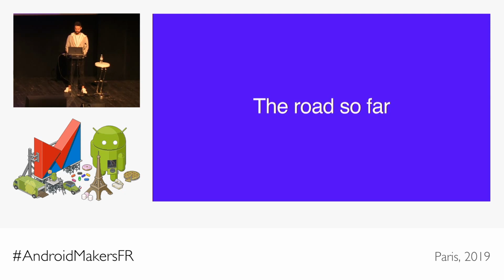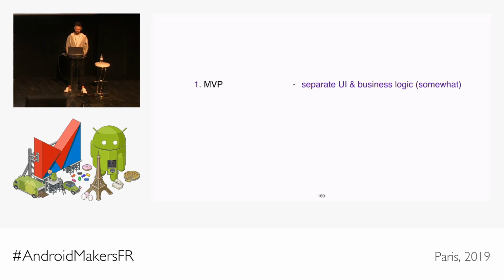To see just how far we've got, let's zoom out for a bit and have a look at the bigger picture again. A step from having God activities to having MVP allowed us to separate UI and business logic. Well, not too much, but to some extent. We did a small detour with clean architecture, only to realize its separation of layers is not in the right direction, at least for us.